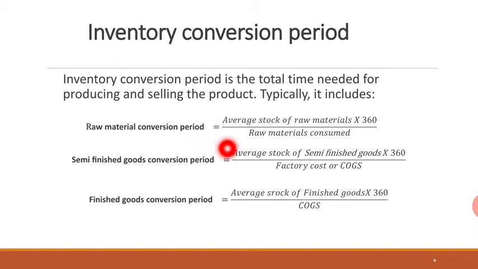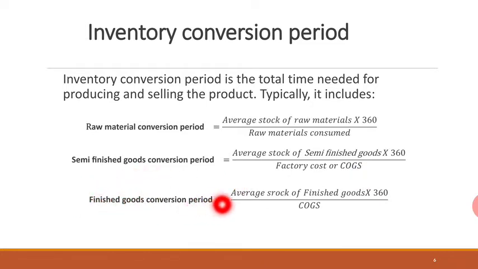Let's understand the formula of calculating these conversion periods. First one is raw material conversion period. Raw material conversion period is average stock of raw material into 360 divided by raw materials consumed. Later you will find that these formulas are very much similar to each other. I'll give you that trick later. Semi-finished goods conversion period is equal to average stock of semi-finished goods into 360 divided by factory cost, or sometimes if factory cost is not given, you have to use cost of goods sold. COGS represents cost of goods sold.